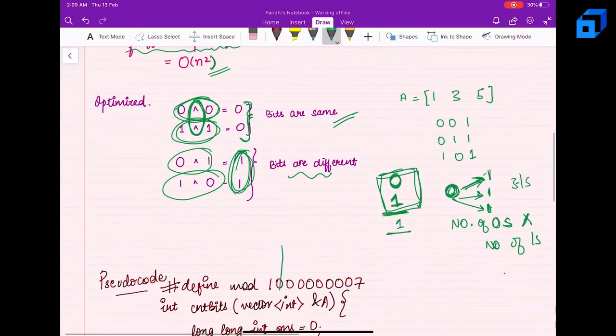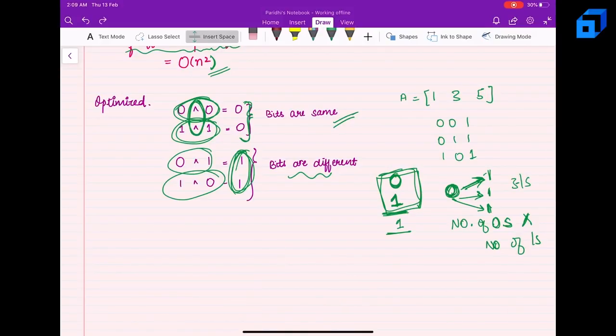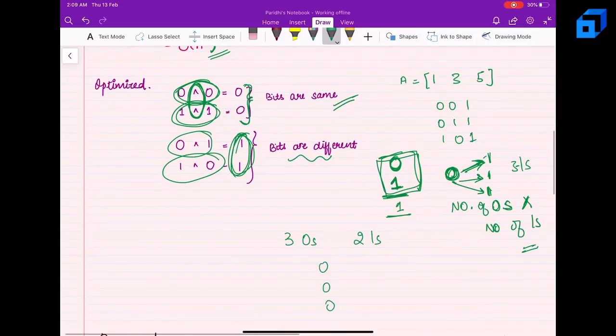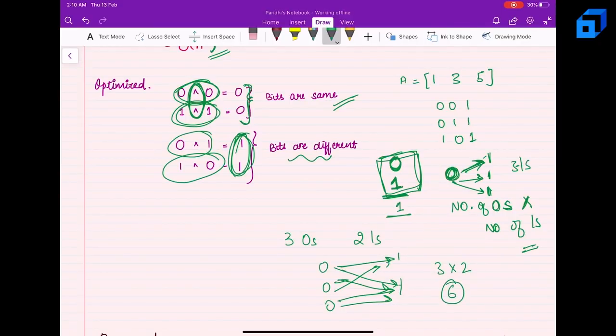I'll simply multiply it with the number of ones that are there, right? So basically, if I have 3 zeros and 2 ones, what will I be doing? I'll be associating all the 3 zeros with all the ones, right? I'll be associating all of them. So essentially, I'm multiplying: 3 into 2, that means 6. 6 times they'll be associated, and that means 6 will be the count of differing pairs, right?